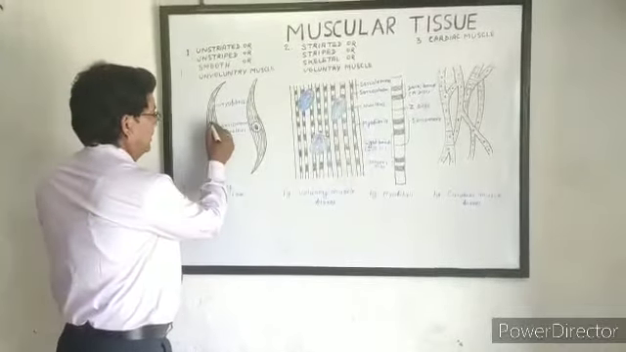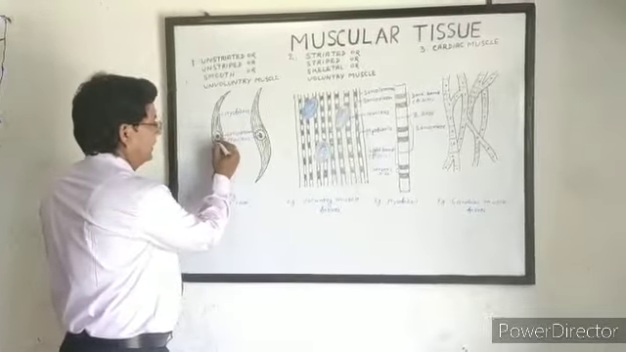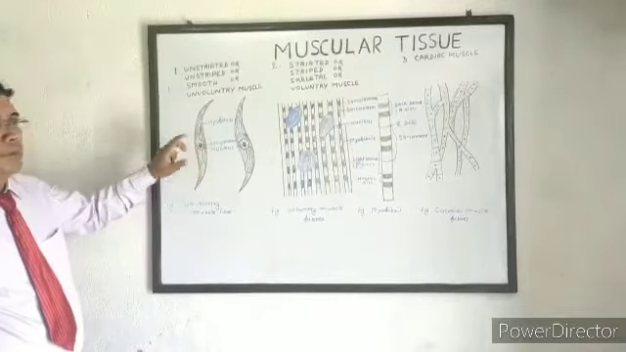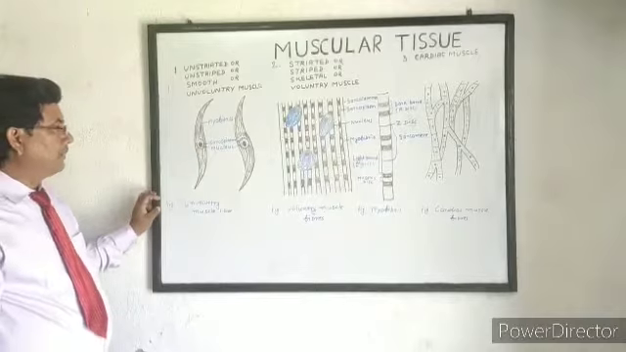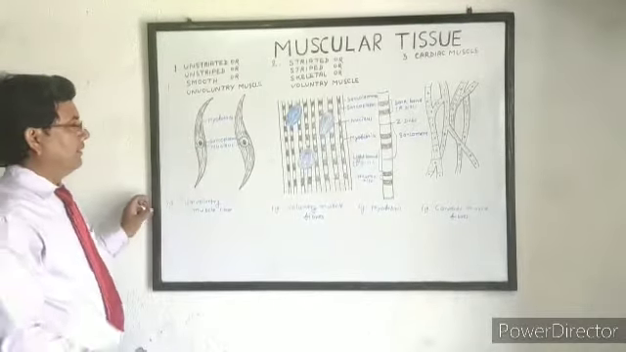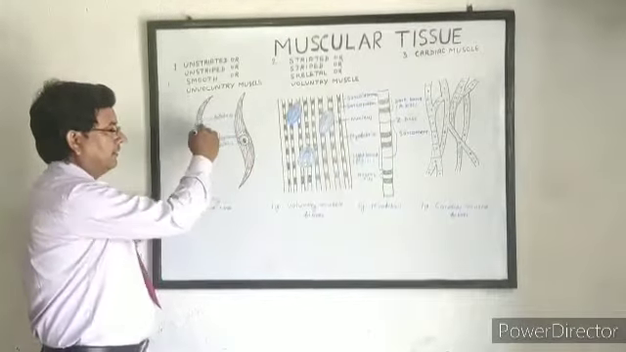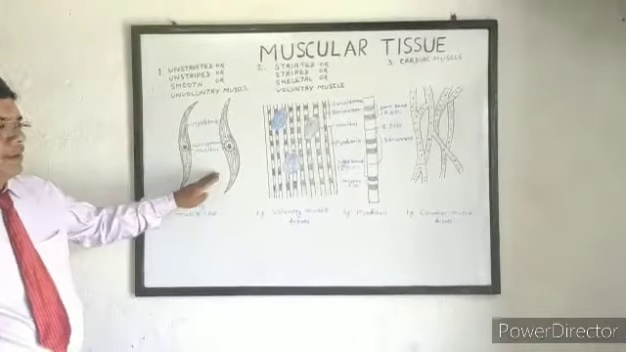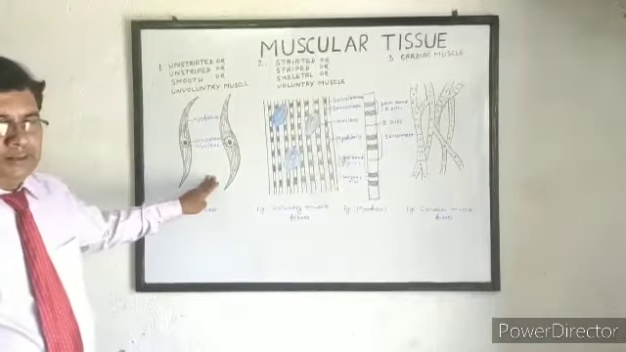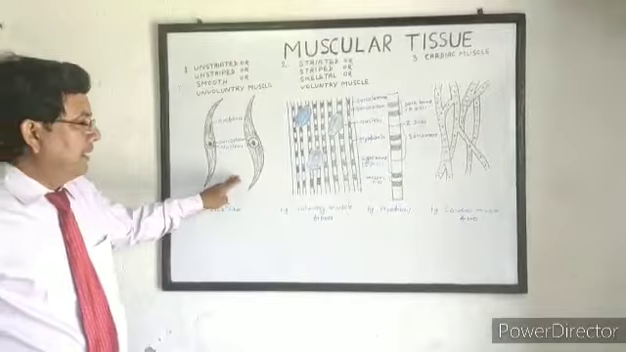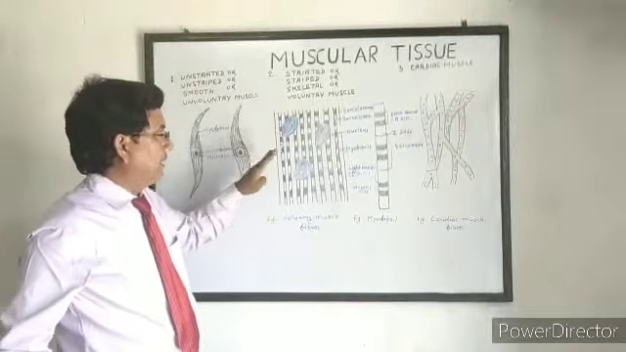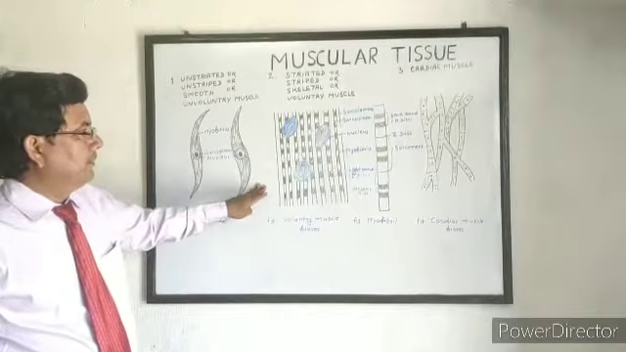Only a single nucleus is present in each muscle fiber, and the nucleus is surrounded by some protoplasm, which is called sarcoplasm, and the remaining part of the cell contains several longitudinal myofibrils. Due to contraction and relaxation of myofibrils, it gives movement to the internal organs. And next is striated or striped or skeletal or voluntary muscles.